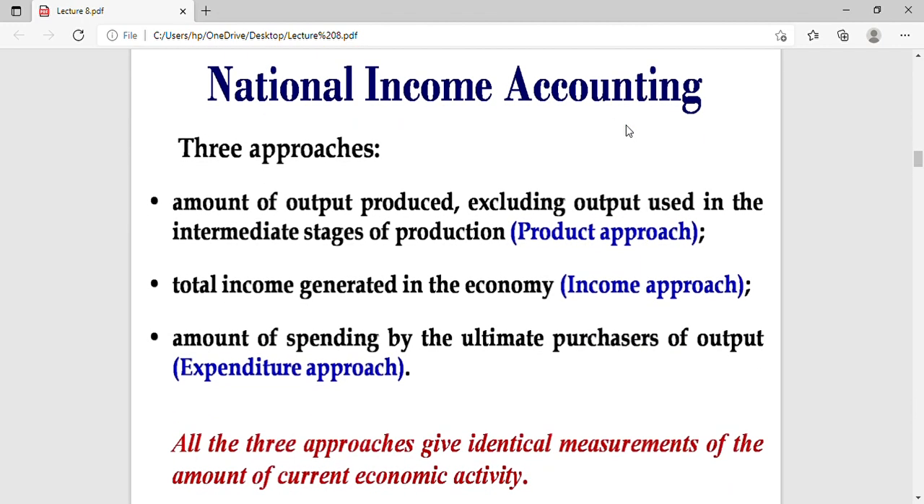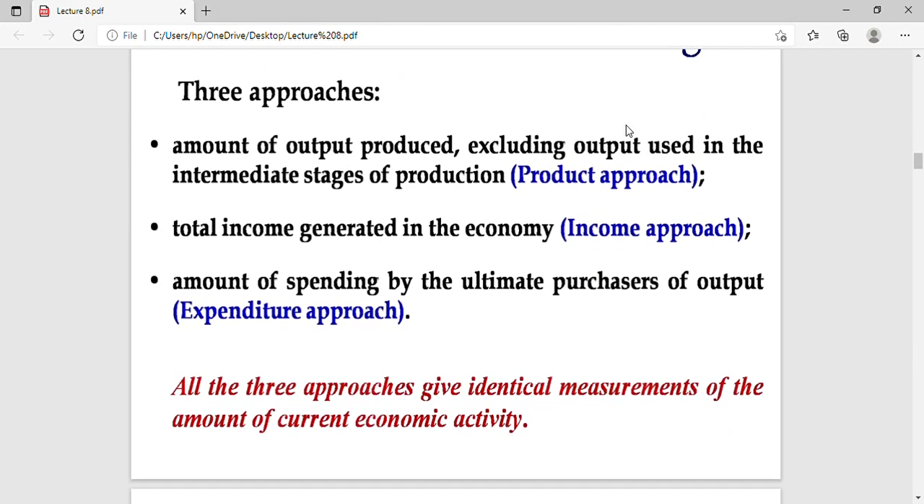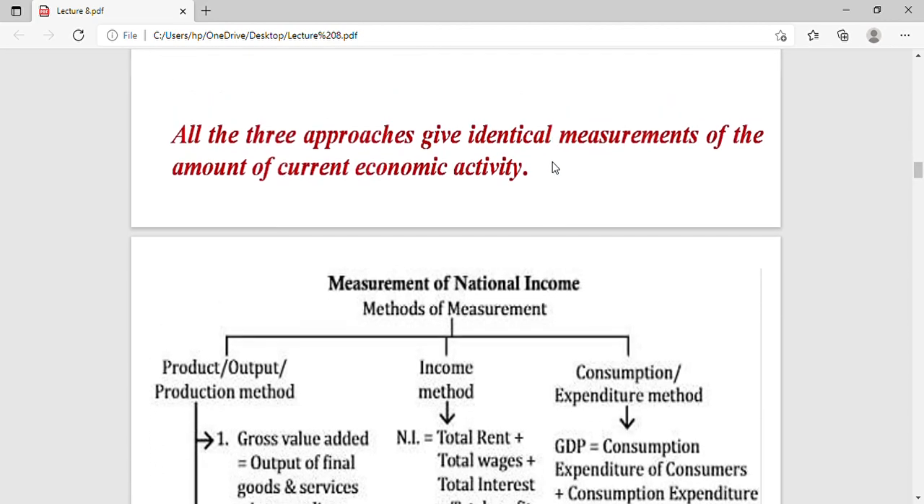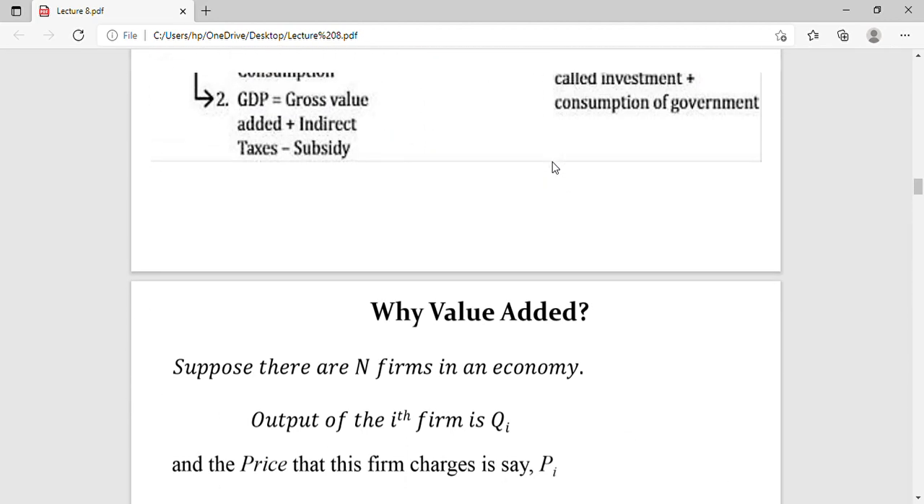So, national income accounting. There are three approaches. The amount of output produced, excluding output used in intermediate stages of production, is the output approach. Total income generated in the economy is the income approach. The amount of spending by the ultimate purchaser of output is the expenditure approach. All three approaches give identical measurements of the amount of current economic activity. So these are three different approaches to calculate the GDP, and according to the given condition, we will use these approaches.